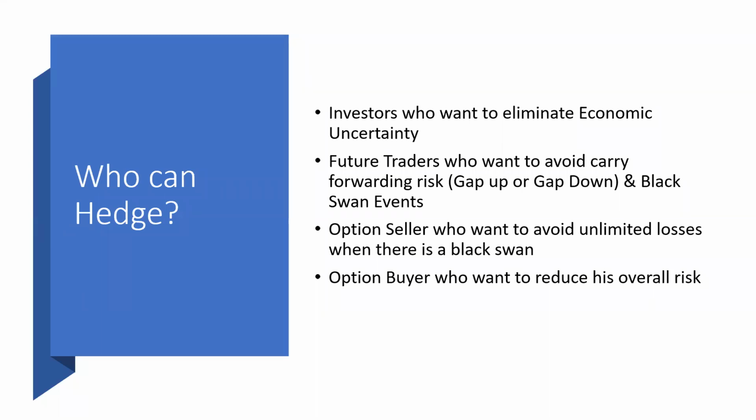So a future trader, obviously, can go and hedge their positions. Not only a future trader, let's say an option seller who is expecting a sideways market. The option seller is expecting that the market will go sideways and he wants to profit from both sides. Most of the option sellers would have been building something like a straddle or strangle on both sides. So they expect the market to go in a range. If the market is not going sideways and instead is taking a directional move, what will happen? Option sellers will lose.